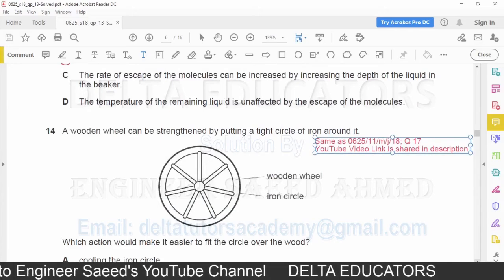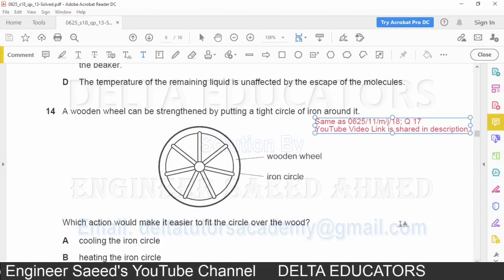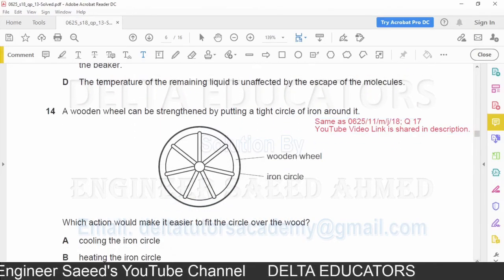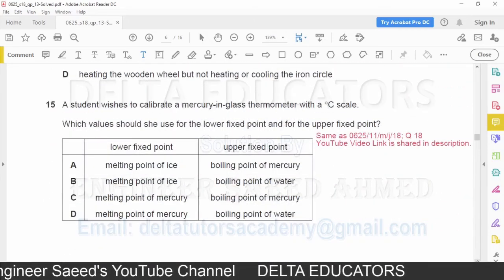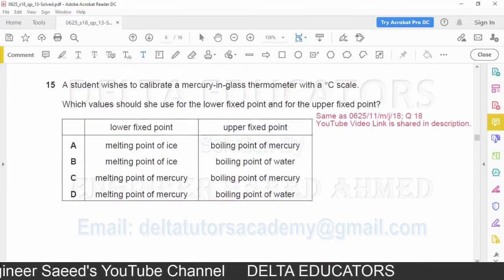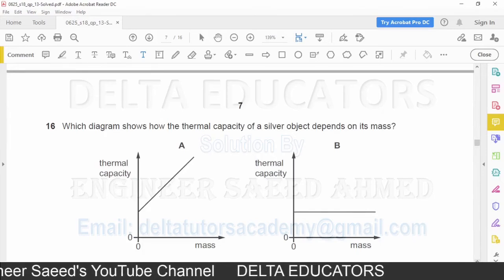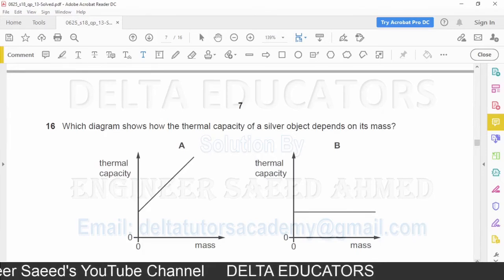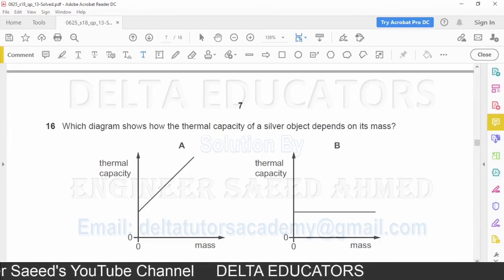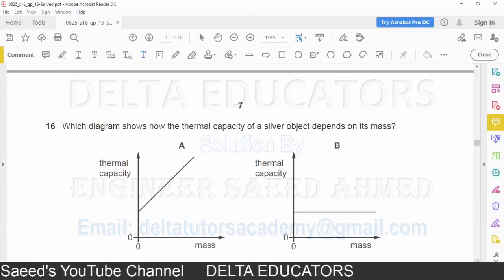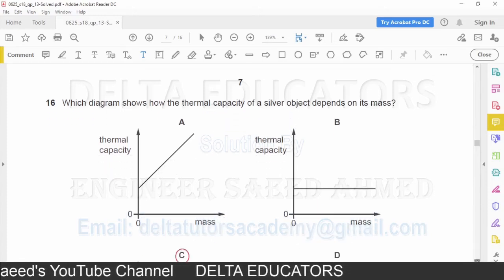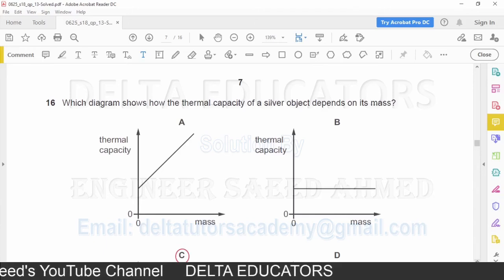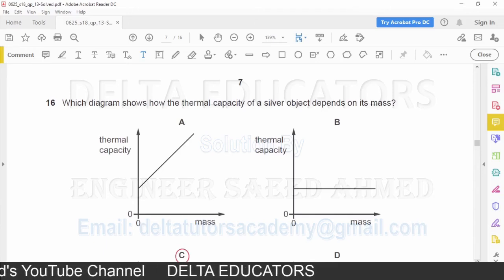Question number 14 is same as in paper 1 variant 1. Question number 15 is also same. Question number 16. Which diagram shows the thermal capacity of a silver object depends on its mass? Thermal capacity is directly proportional to mass. So with the increase in mass, thermal capacity will be increased.